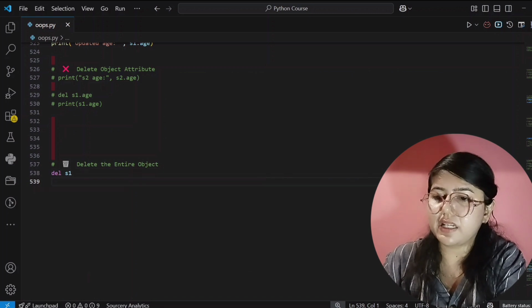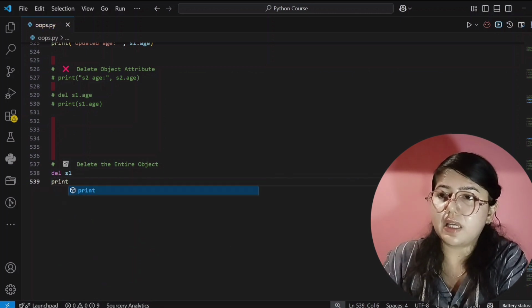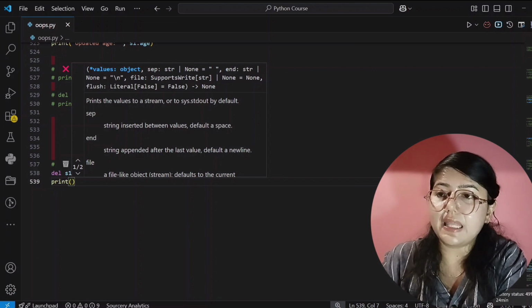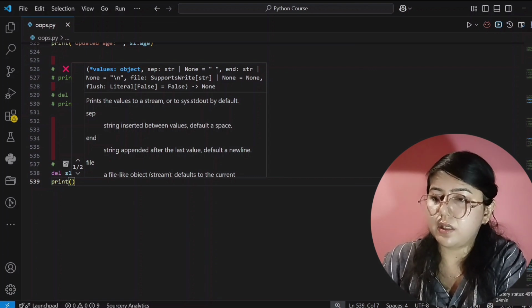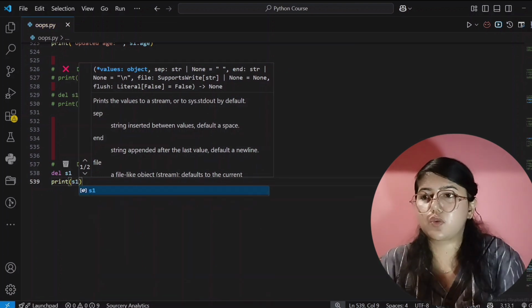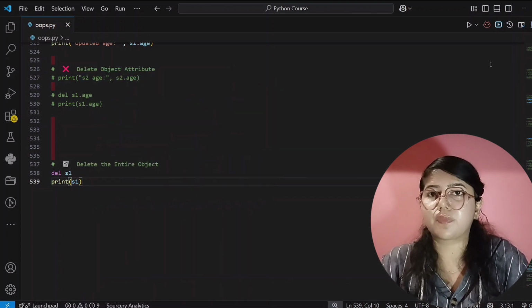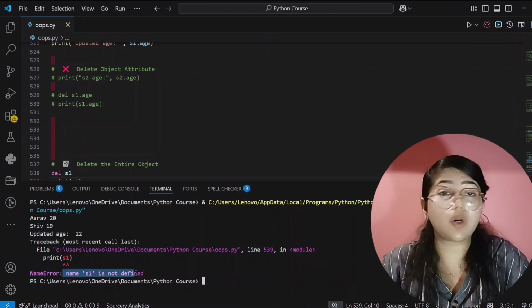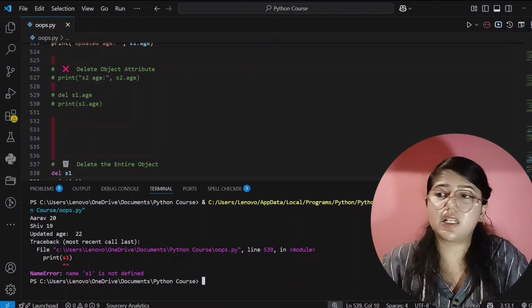And then in the next line, print s1 to check whether s1 is deleted or not. And it will show error. See here, it is showing error and it's showing that name s1 is not defined. Means our code editor cannot find this s1 because it is deleted, right?